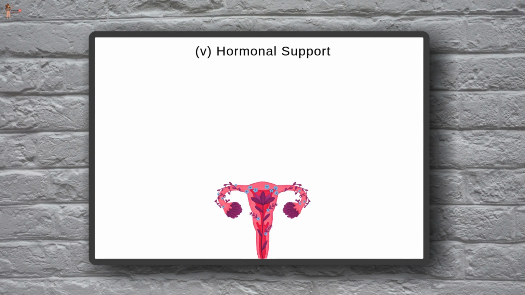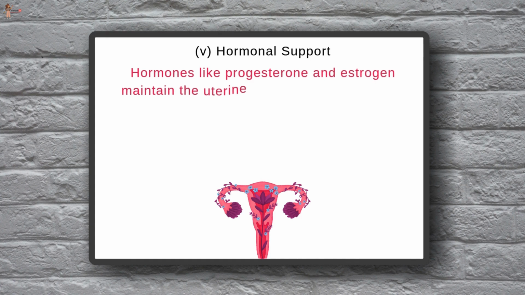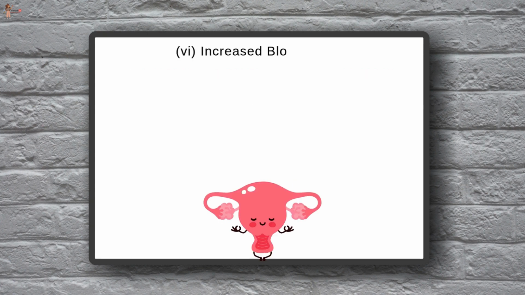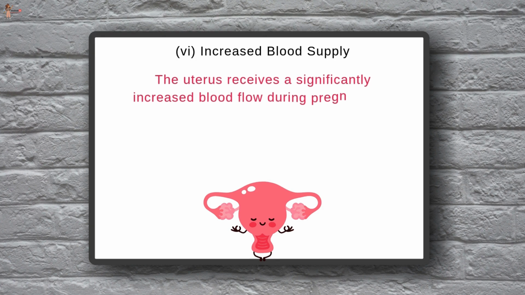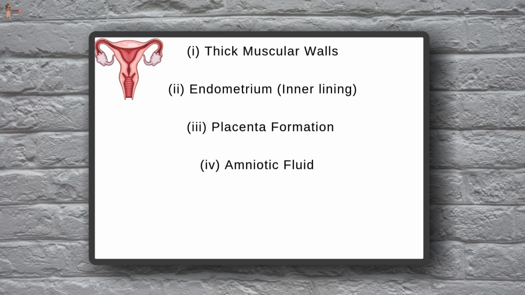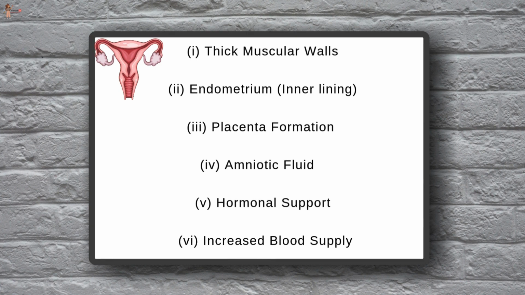Hormonal support. Hormones like progesterone and estrogen maintain the uterus lining, suppress immune responses to prevent rejection of the baby, and prepare the body for labor. And last but not the least, increased blood supply. The uterus receives a significantly increased blood flow during pregnancy to support fetal growth. All these adaptations ensure that the baby receives necessary nutrients, oxygen, and protection throughout pregnancy.